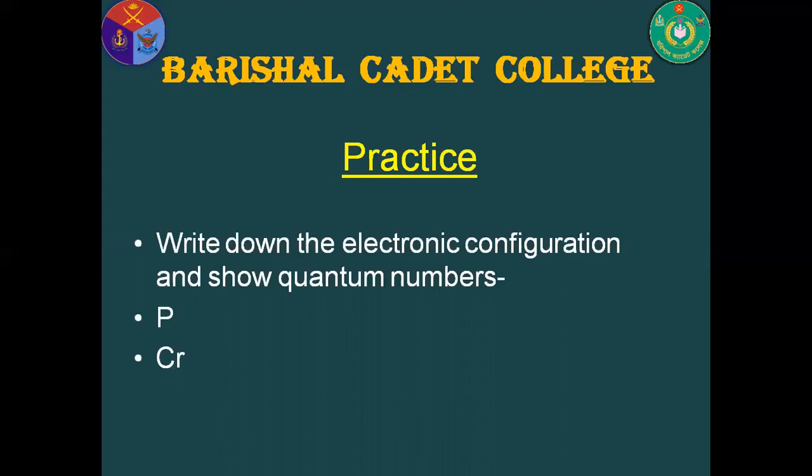So these electrons are again distributed in different suborbitals: 3p3, 3px one, 3py one, and 3pz one. By this way, electrons are distributed in the case of phosphorus. In the case of chromium, 3dxy one, 3dyz one, 3dzx one, 3dx square y square one, 3dz square one. So practice it and write it down in your khata.